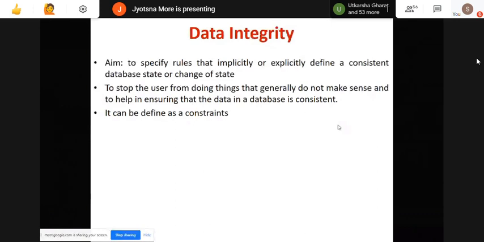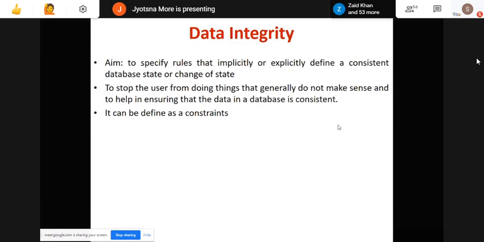That is why data integrity is important. So an integrity constraint can be defined as a condition specified on your database that restricts the data that can be stored in a database. Basically these constraints are nothing but rules or conditions that you put on the data of your database to restrict someone from modifying your database or storing data in it.